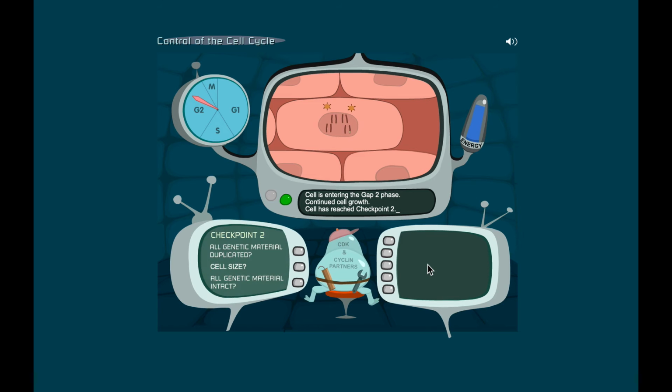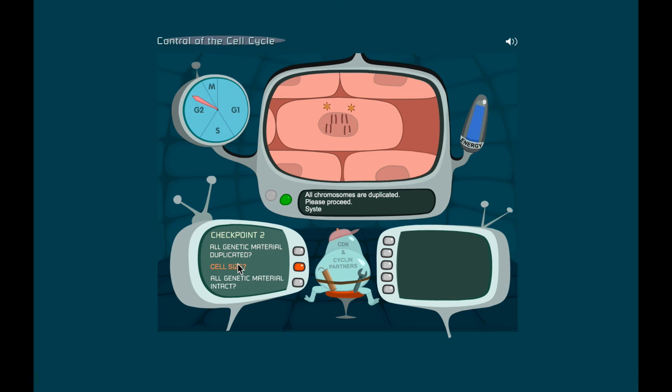Now we reach checkpoint 2. Read the information on the left screen. What 3 things must occur in order for it to proceed in G2? All right, let's check. All genetic material duplicated. It's checking it, making sure that those chromosomes got doubled correctly. It says, yes, please proceed.